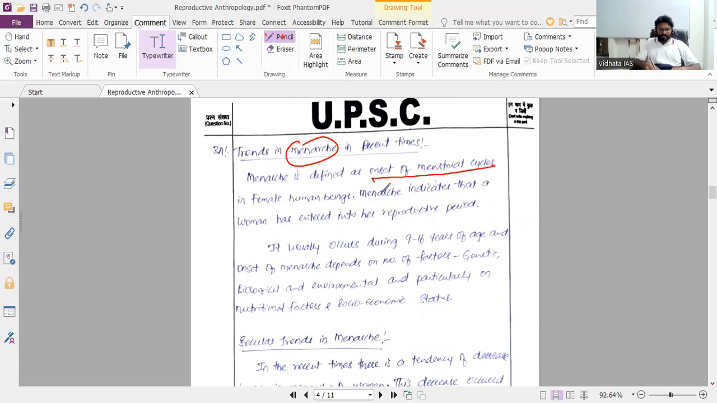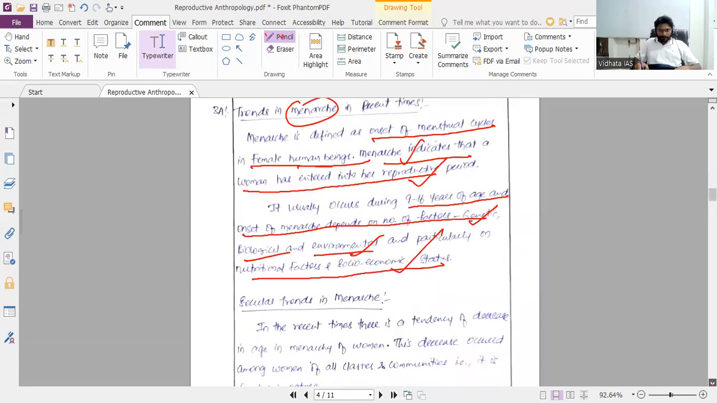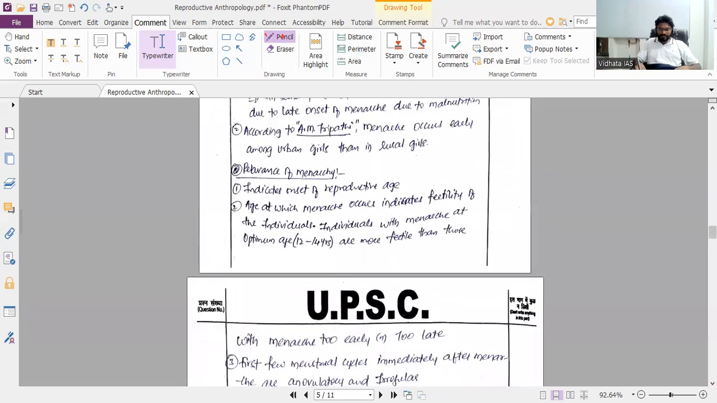The concept of the menstrual cycle in female human beings. Menarche indicates that a woman has entered her reproductive period. It usually occurs during 9 to 16 years of age, and the onset of menarche depends upon a number of factors: genetic, biological, and environmental, particularly nutritional factors and socio-economic status. So, secular trends in menarche.